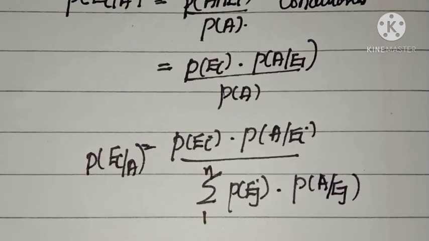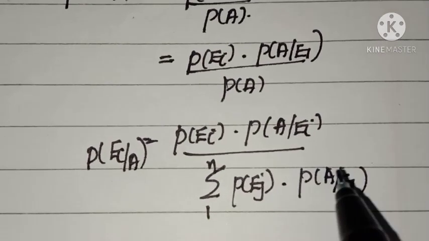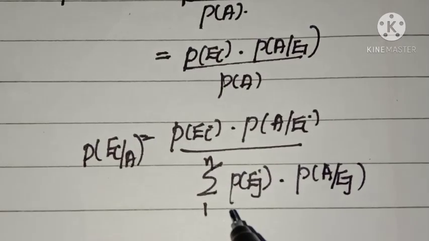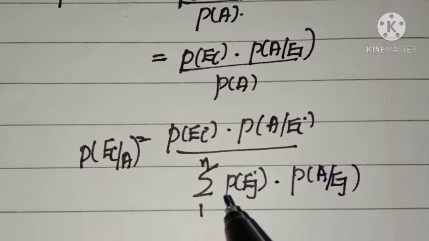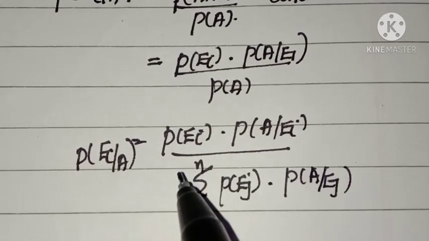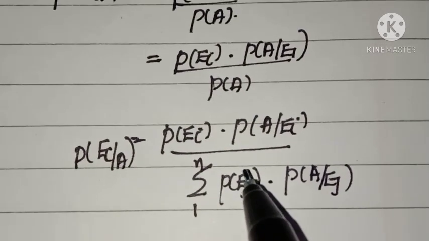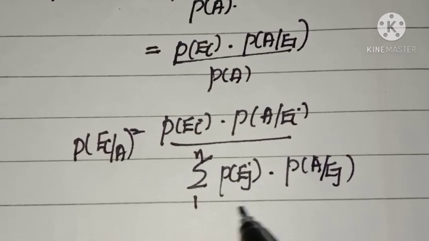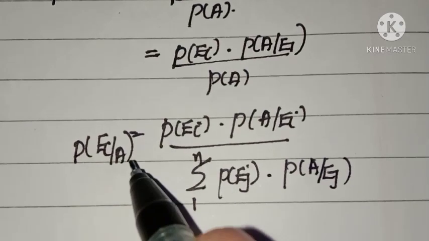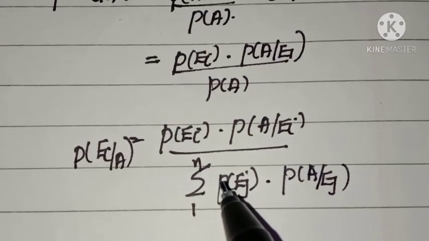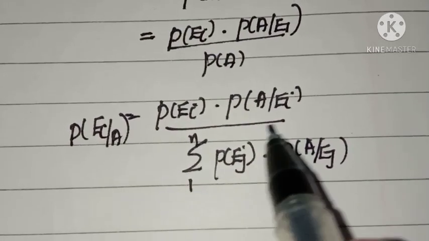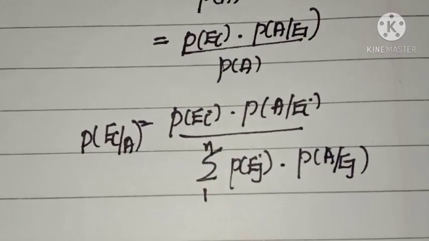Because these E1, E2, E3 are the partitions of the sample space, one and only one of the events Ei occurs. So this formula gives us the probability of a particular event Ei, given that the event A has occurred. Using examples we can easily see what is the meaning of this expression, Bayes theorem.